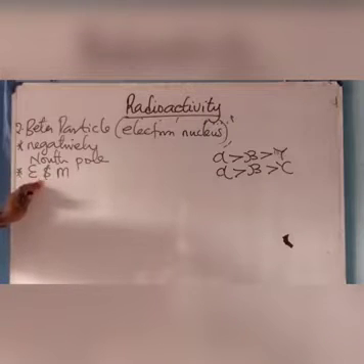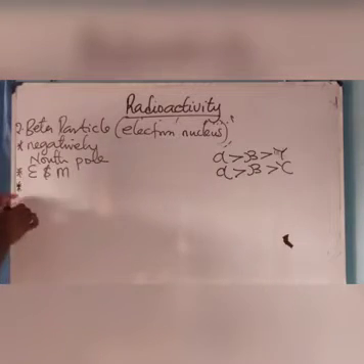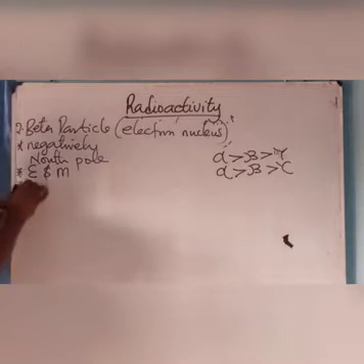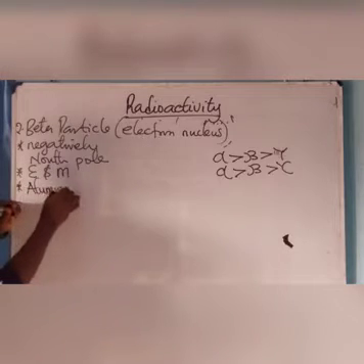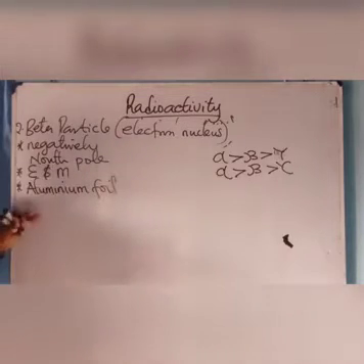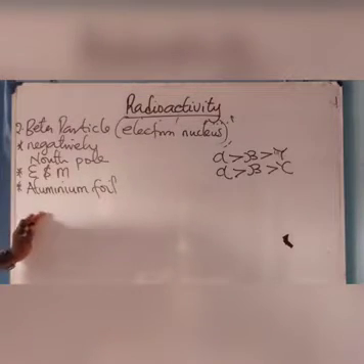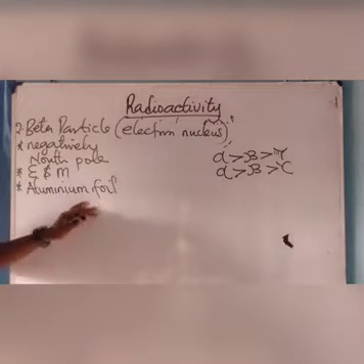Which means that electric and magnetic field affect both beta and alpha particle. Now, the beta particle is stopped by an aluminium foil. Please take note of that. If the alpha particle is stopped by a thin sheet of paper, then the beta particle is stopped by aluminium.